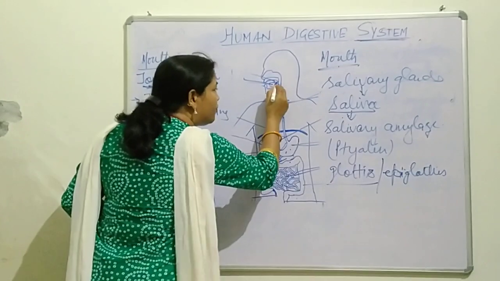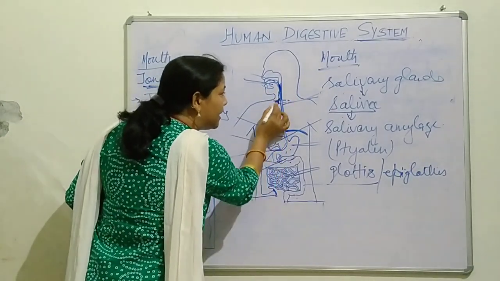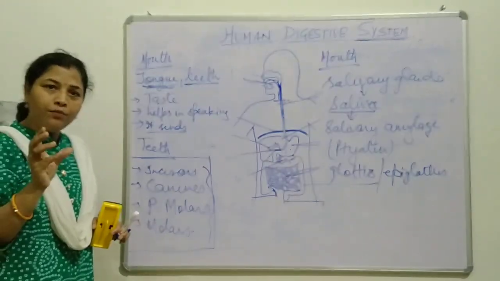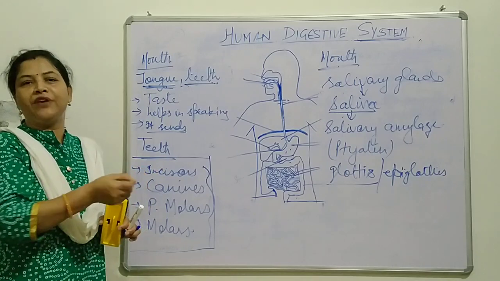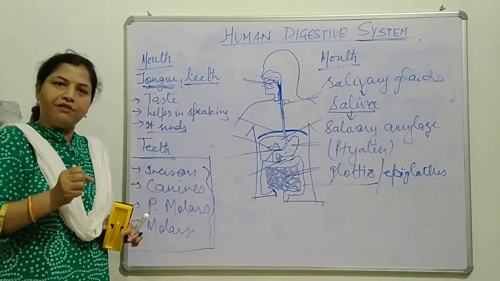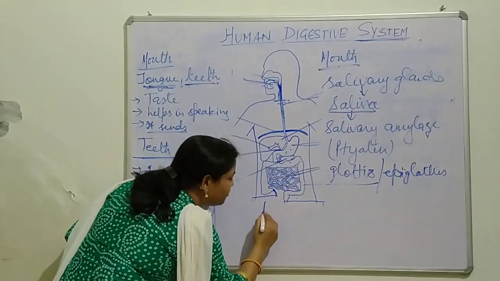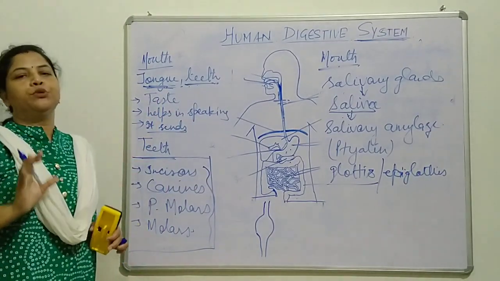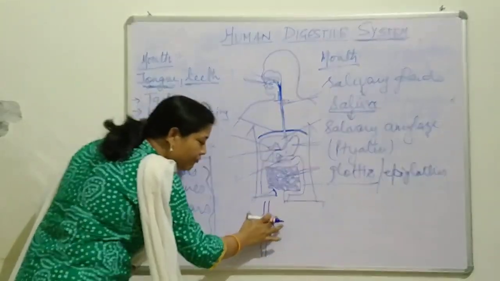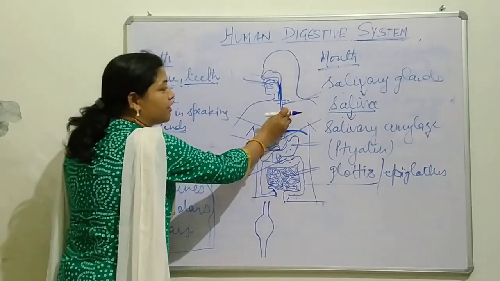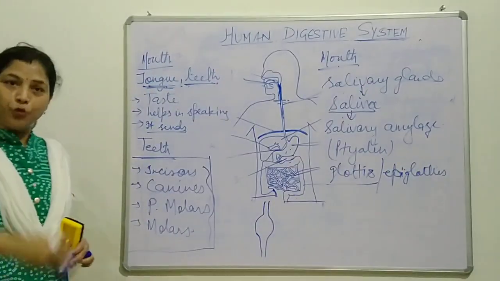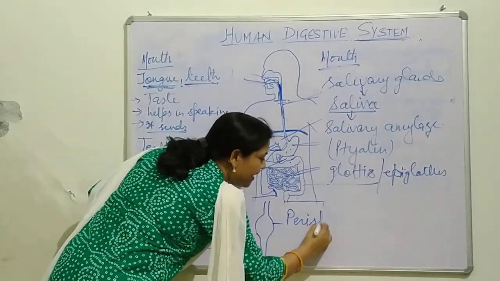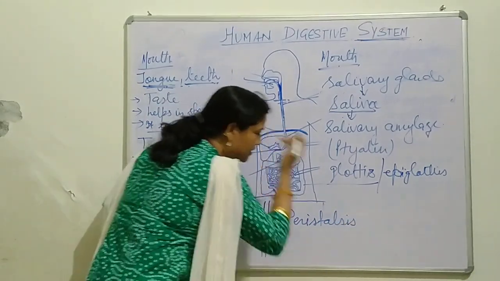Now, food is chewed properly, lubricated properly, and it is going to the esophagus in bolus form. When it passes through the esophagus, our esophagus expands and contracts. It moves like that when food passes. So this movement of food through the esophagus, and the contraction and expansion of this food pipe, is called peristalsis movement.